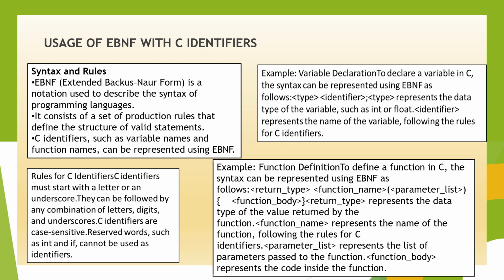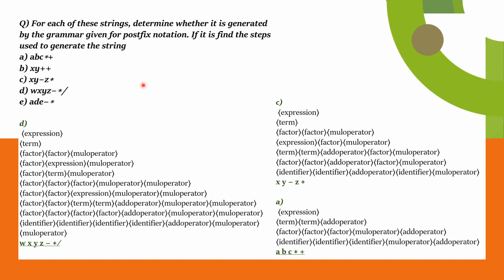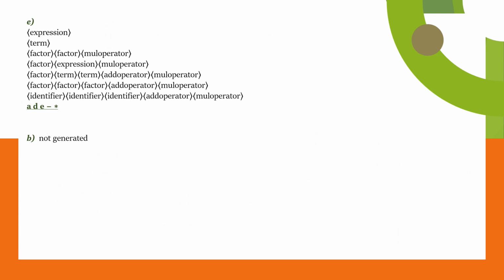Then we can move to our next slide. For each of these strings, determine whether it is generated by the grammar given for postfix notation. If it is, find the steps used to generate the string. Okay, so first is expression A: term, add operator, factor, multiply operator, add operator, identifier, multiply operator, add operator. Here, same as A, C or D, we can also find this. B, and we can see that B is not generated here.